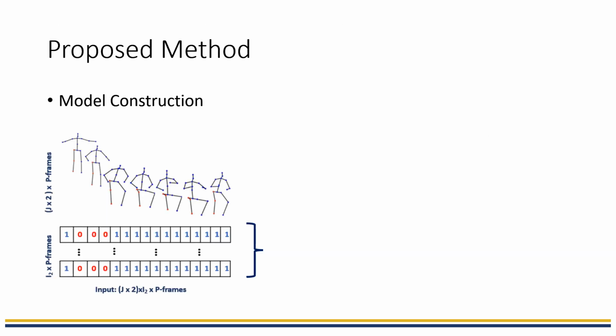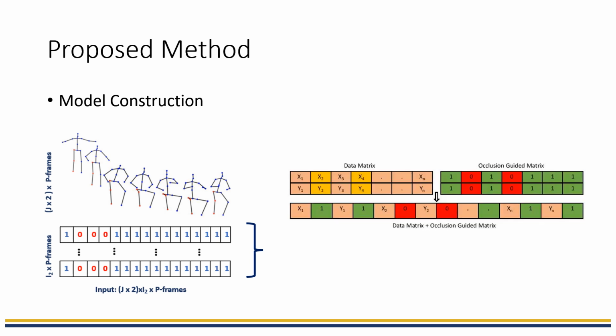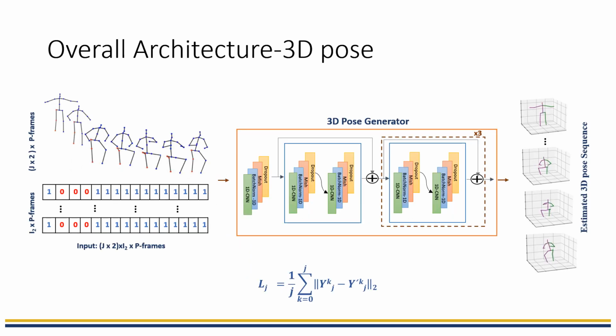To construct a model, we take a sequence of occluded 2D joints. We pass extra information about joint visibility in the form of an occlusion guidance matrix. We have proposed a method named T3D CNN that is a fully convolutional architecture with residual connection that takes F consecutive 2D poses as an input and estimates the 3D pose corresponding to the central location of the input sequence.